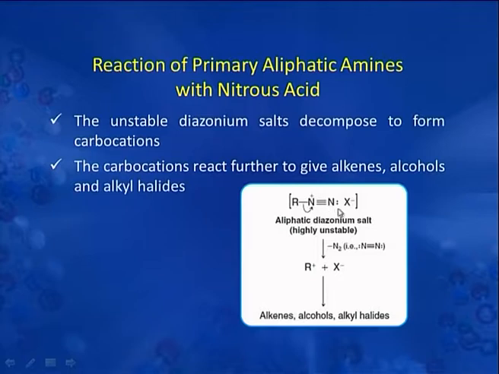See here, this is diazonium halide. This upon removal of nitrogen forms alkyl cation, which upon removal of proton gives alkene, reaction with OH gives alcohol, and reaction with X minus halide ion gives alkyl halide.